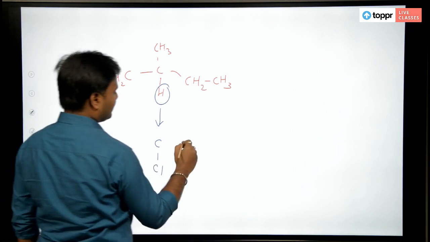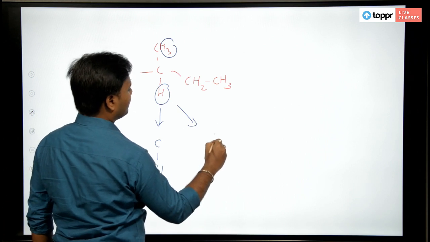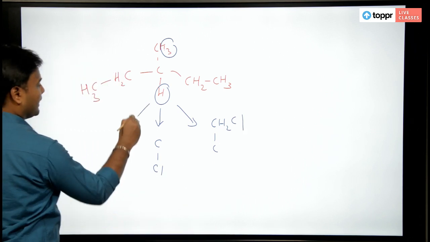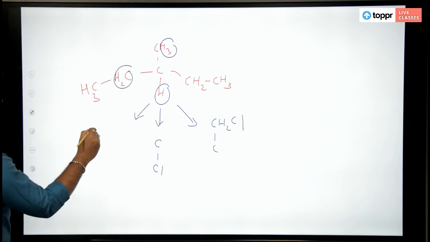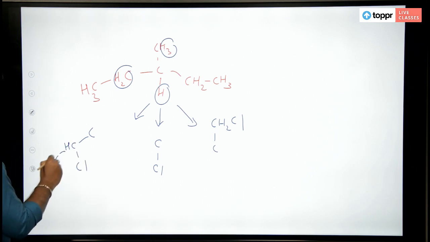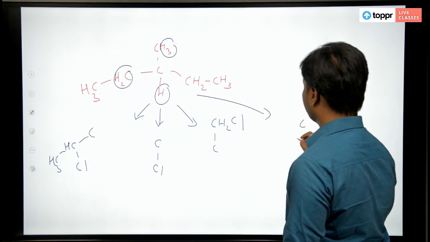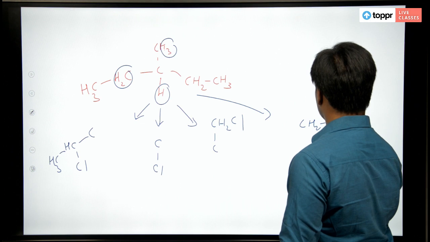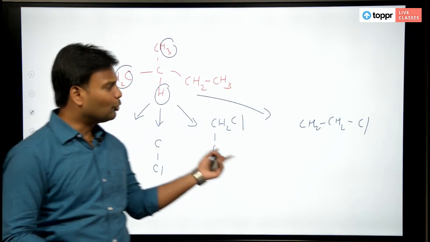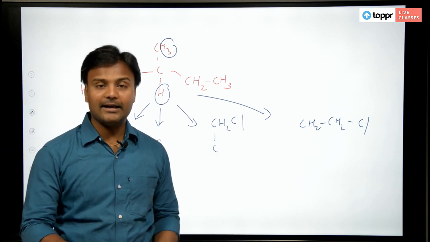The next one, replacing this one, I will get CH2Cl. The next one here CHCl, then this will be CH3 again. The last one will be like CH2, CH2Cl.